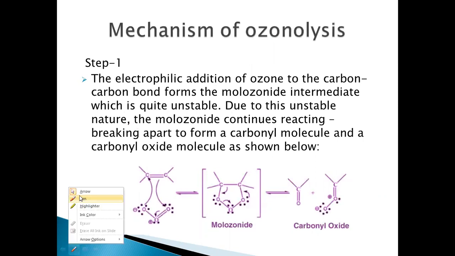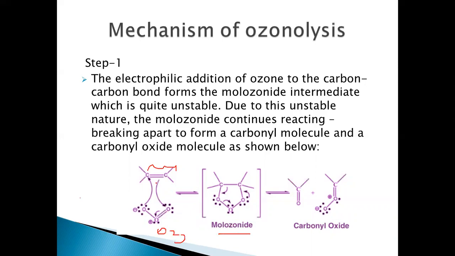Yes, let's see the mechanism of ozonolysis. In step one, we know that the alkene is nucleophilic in nature because it's rich in electrons. So the electrophile will come and attack this. The electrophilic attack will take place. This is rich in pi electrons. So the pi electrons of the double bond will attack the ozone, resulting in the formation of molozonide. The attack will take place in this manner, with the shifting of the bonds, resulting in the formation of molozonide.